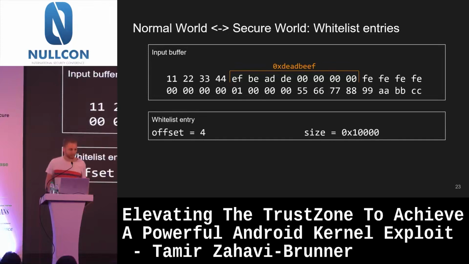So the size is there, but instead of having the address, it has an offset. And what this offset is basically is the offset into the input buffer of where the address to be whitelisted is. So here it's at 4, right? So what the QC kernel does here, it would read the whitelist entry, go, in this example, 4 bytes into the input buffer, read the address there, and know where to whitelist from. And this is a bit of perhaps overcomplication, perhaps some optimization to save memory, to save duplication of data. I'm not entirely sure why Qualcomm did this, but that's how it works.